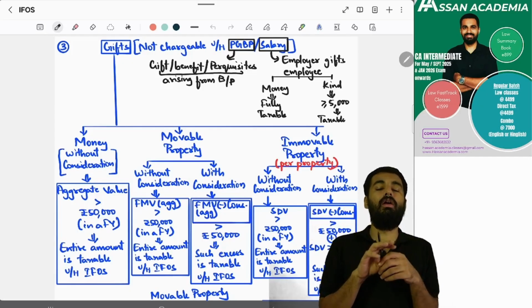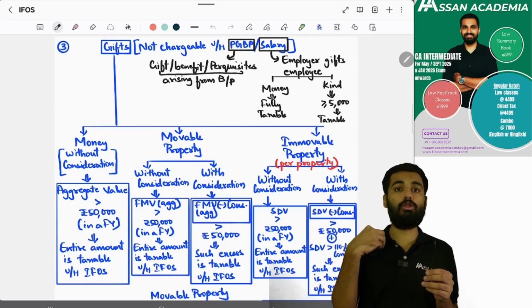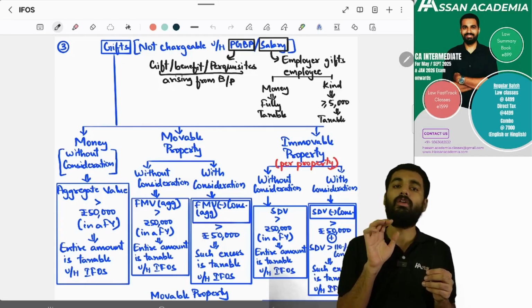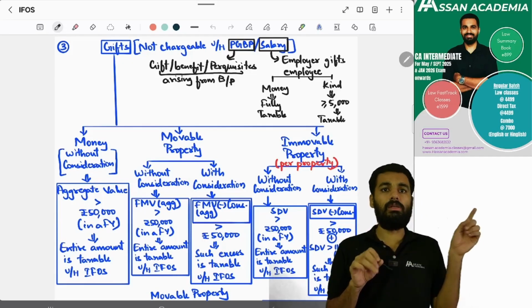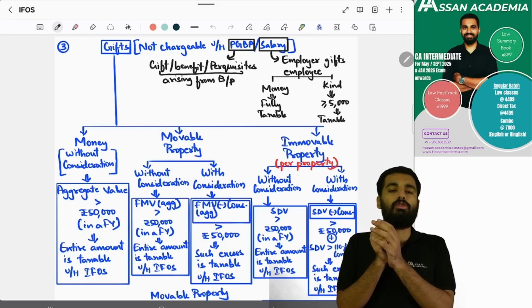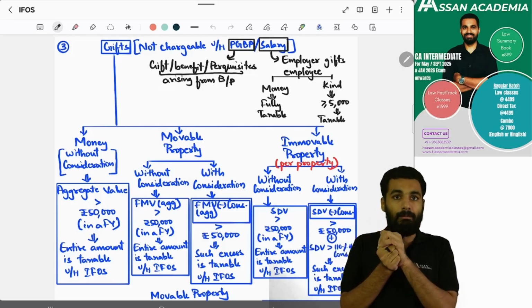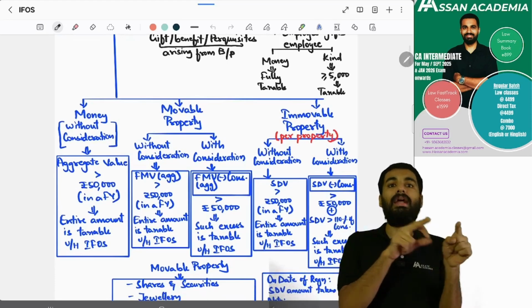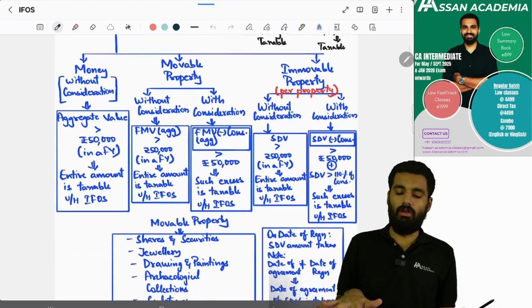Yes or no? And if you're doing a business and because of that business you're getting any benefit, perquisite or gift, in that situation it will be taxable under PGBP. If it is not because of business, or if it is not from an employer, and you're getting a gift, then it may be taxable under IFOS.